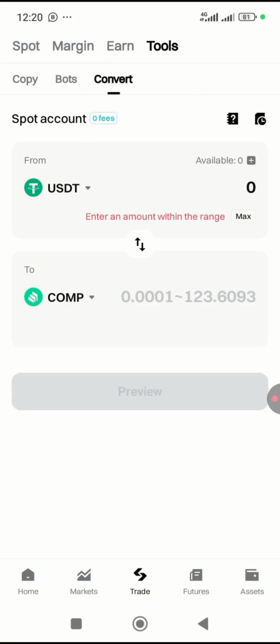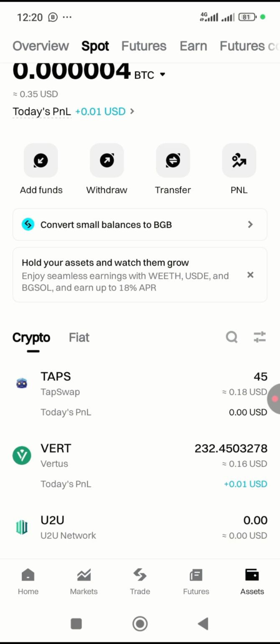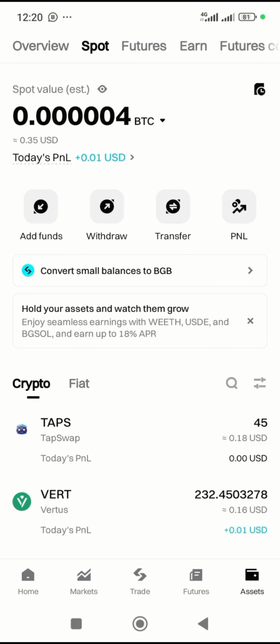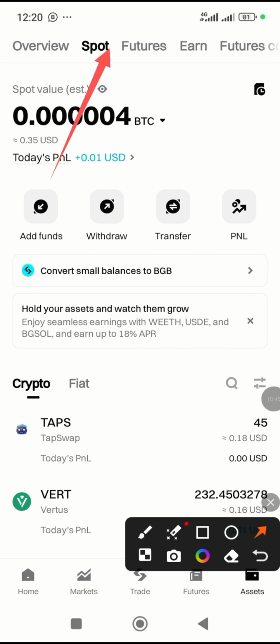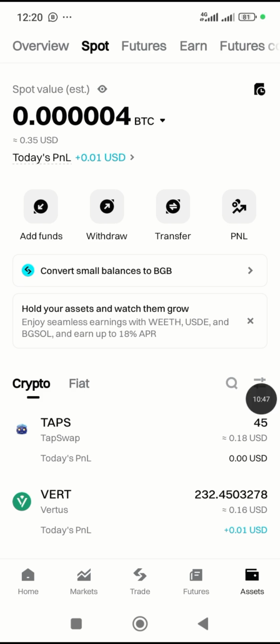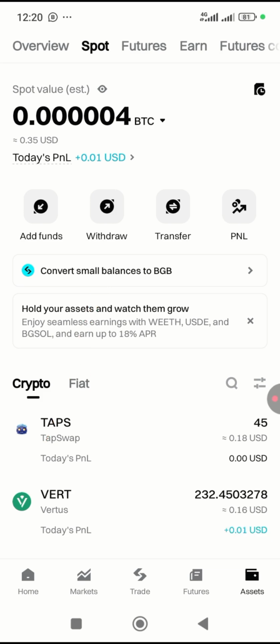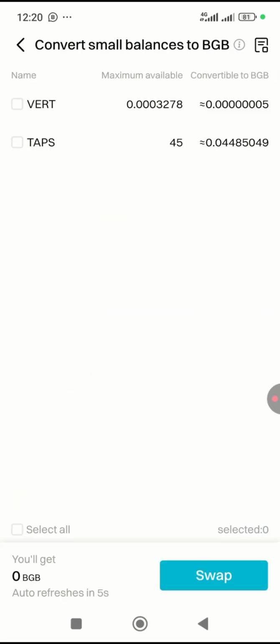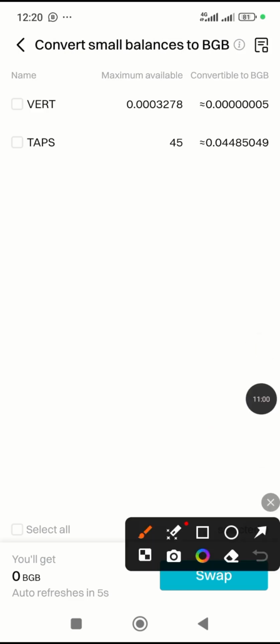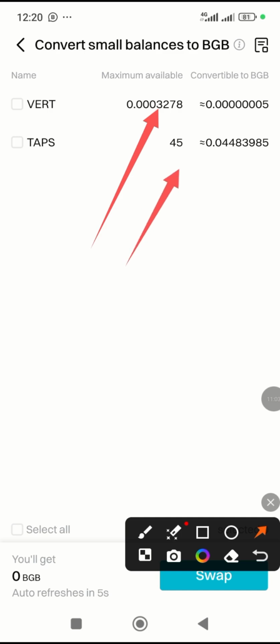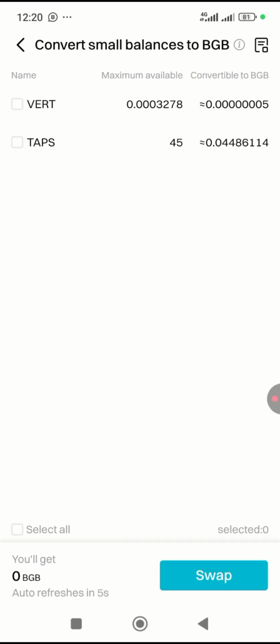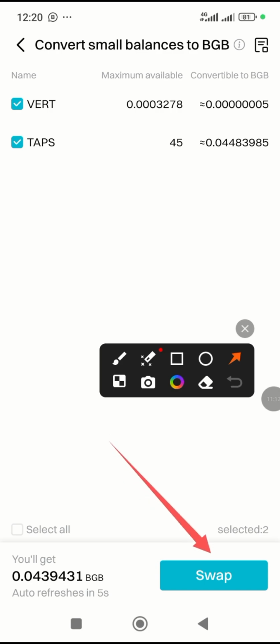So the last one is convert small balance. You come to your assets under spot, and you make sure it is showing under spot here. This is the last one, which was one of the criteria that you can do. Say convert small balance to BGB. You just tap on convert. It will show you the list of your tokens. You could see these are my tokens that have little amounts. You click them here and tap on swap. Then you see the amount of BGB I'll be getting, 0.04 BGB.